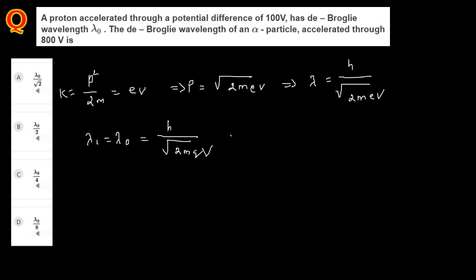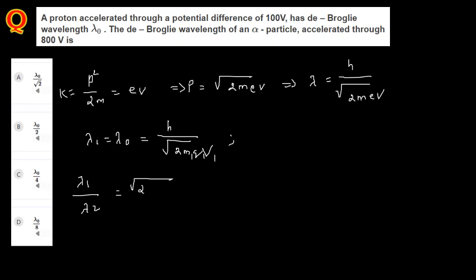Similarly for lambda 2, it is the same. From this, lambda 1 divided by lambda 2. Instead of wasting time, I just enter directly. h will be cancelled here. For lambda 1, the mass of proton will be there, the charge of proton will be there, and the potential, that is V1, will be there. h will be the constant.